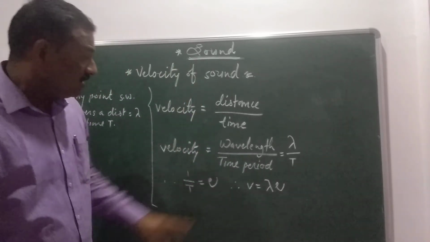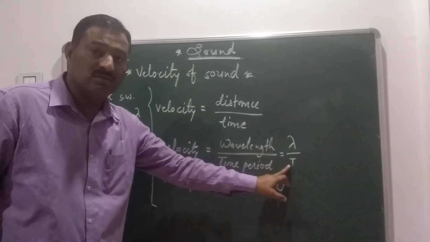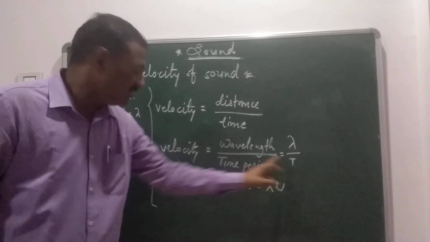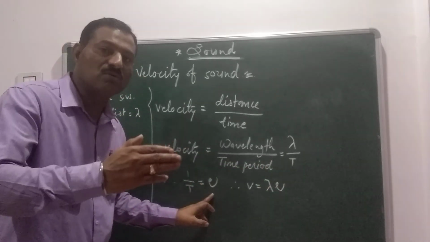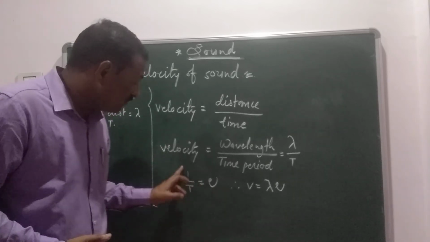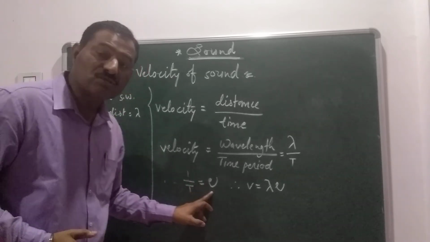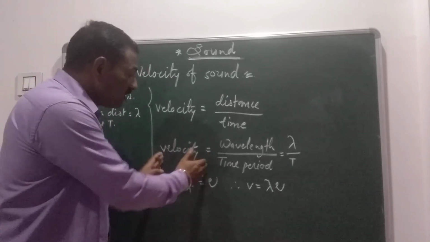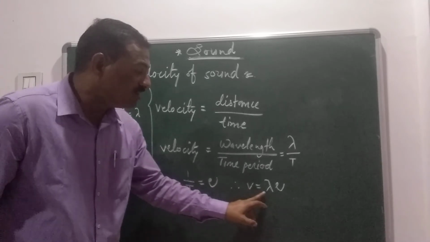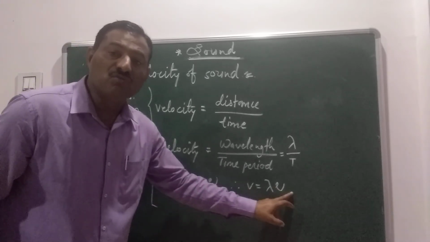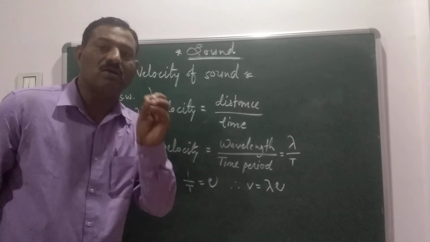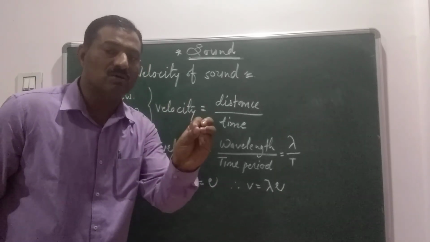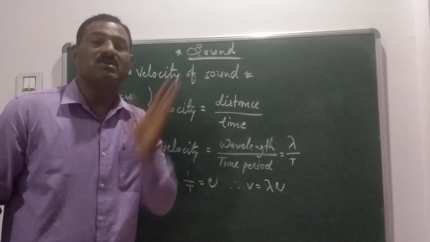Once again, 1 upon T, the reciprocal of the time period, is equal to nu. Nu is the frequency of the sound wave. So 1 upon T is equal to nu. So this formula becomes velocity equals wavelength into frequency, that is lambda into nu. This is the required formula of the velocity of sound. Got it?